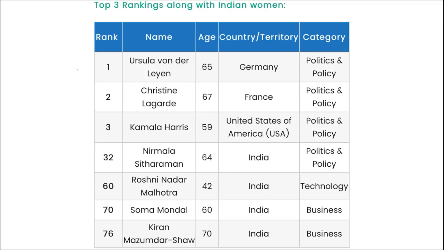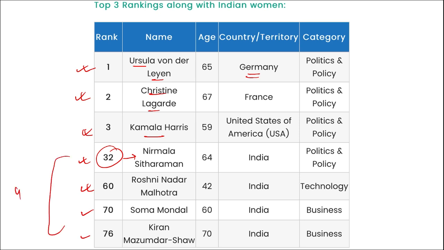Further here you can see on the top position it was Ursula von der Leyen. She is from Germany and she got the top rank. Second was Christine Lagarde. Third, Kamala Harris, the Vice President of USA. On 32nd position, Nirmala Sitharaman. 60th position, 70 and 76. We saw these are the 4 Indian women that we are talking about.